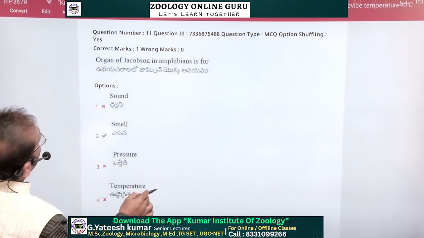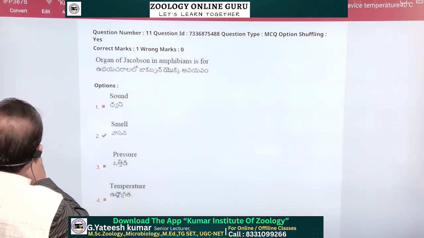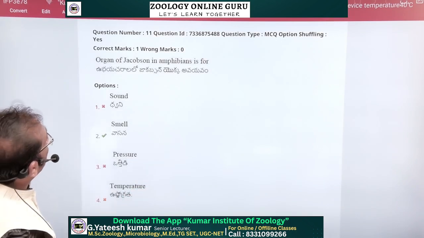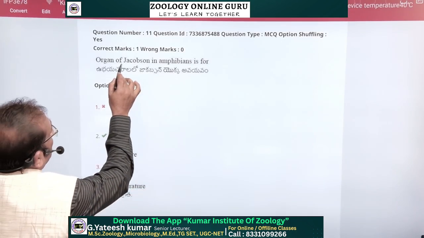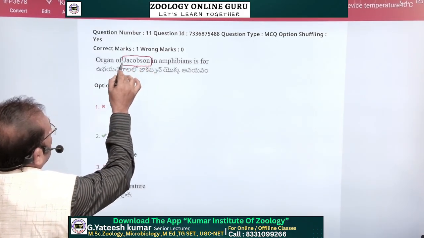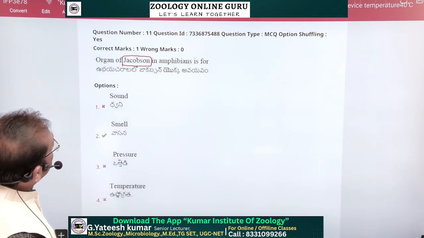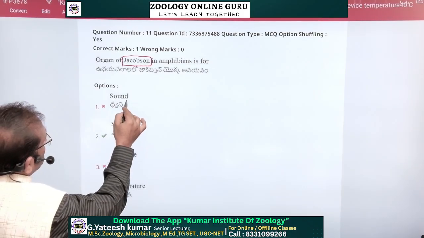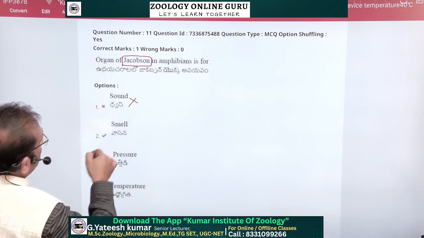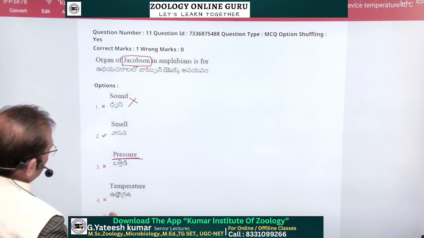Next, organs of Jacobson in the amphibians. Amphibia also have Jacobson's organ in their nose. Jacobson's organ is present in Amphibia and also in Reptilia, in the snakes. For sound producing we need the mouth. For pressure and temperature it is the tongue or skin.